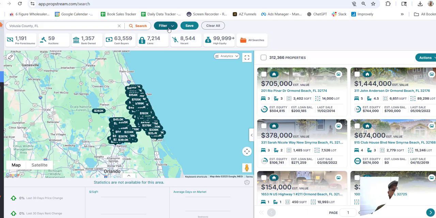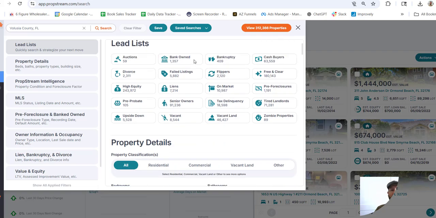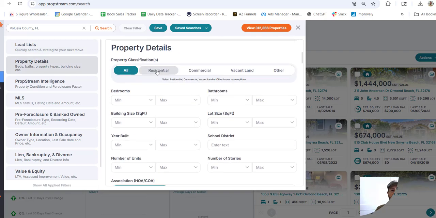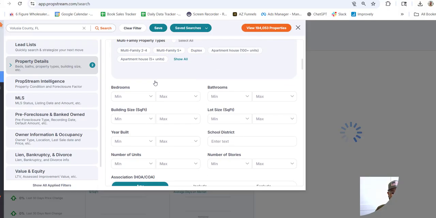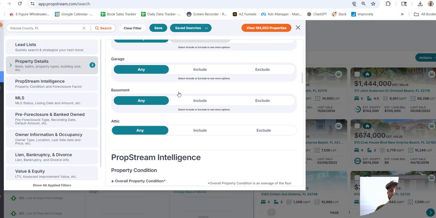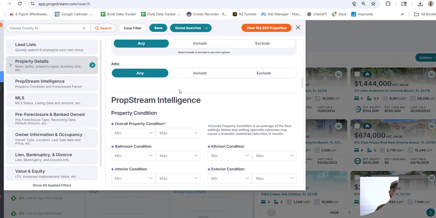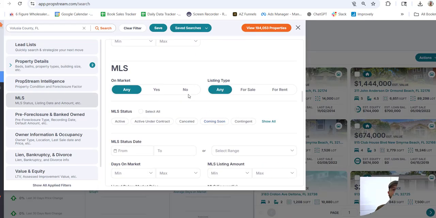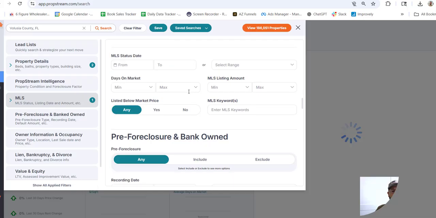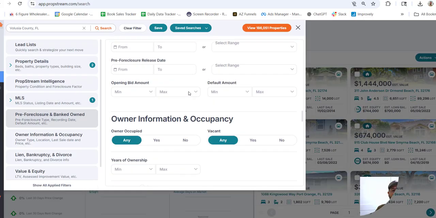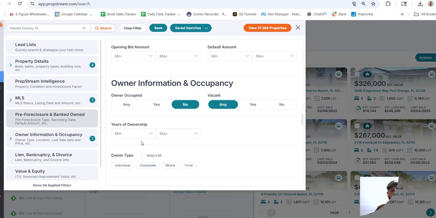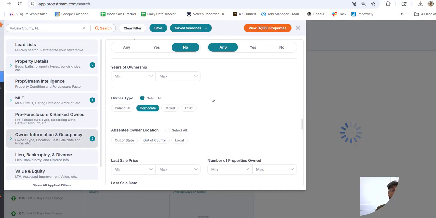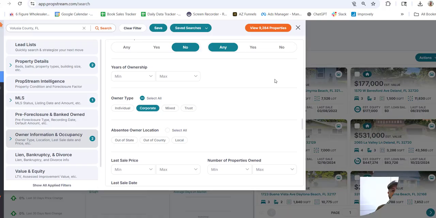To do that, we're going to come in here and identify our investor buyers. To find investor buyers, we're going to do residential properties. We'll just stick with single family properties for this video. Normally I put a lot more information in here, but for this video, we're just going to do bare essentials. Let's come in here. Properties not listed on the MLS. We want what we call absentee owned, so people that are non-owner occupied. And for the purposes of this video, we're going to do corporate owned buyers. These are people that are buying properties in a company. Now, you can see right here that we've got about 9,200 of those.